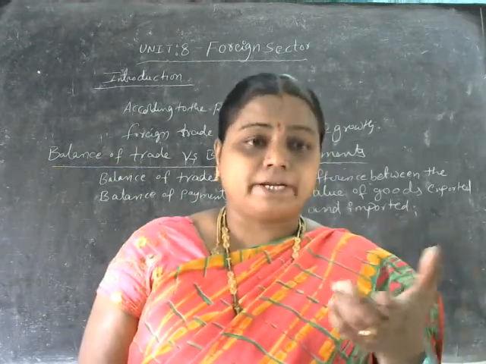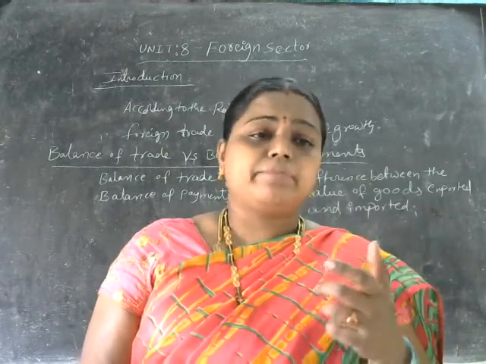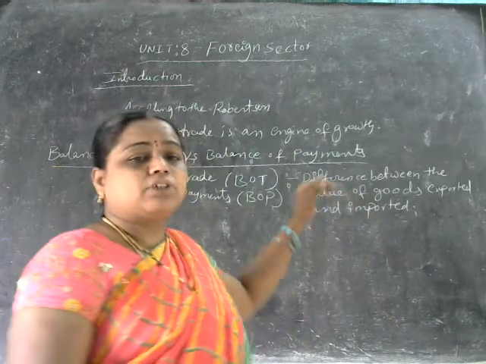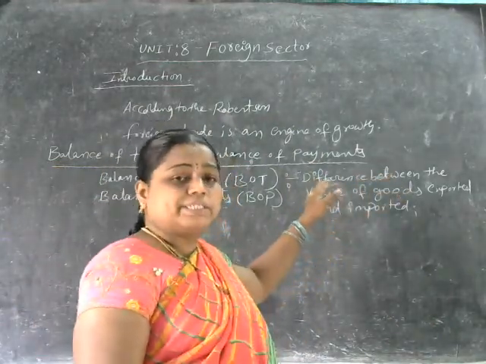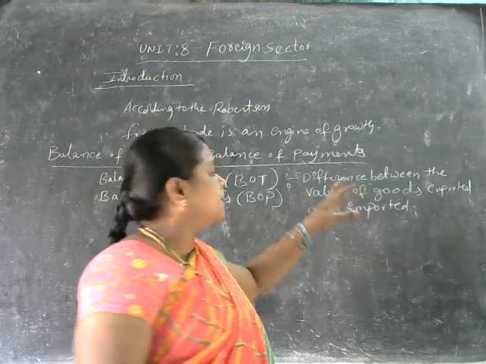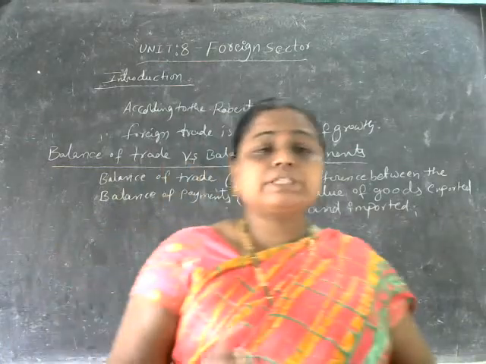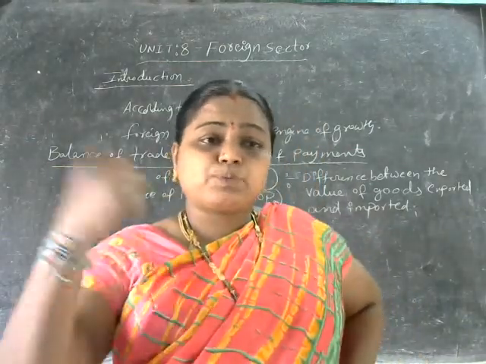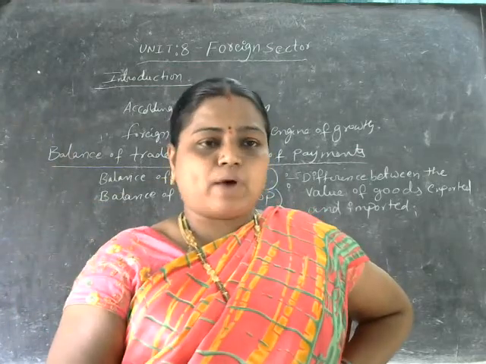Only the transactions arising out of the visible items can be taken into consideration by the balance of trade here. So balance of trade is generally, simply, the difference between the value of goods exported and imported. How much exports we are making, how much imports we have made here.